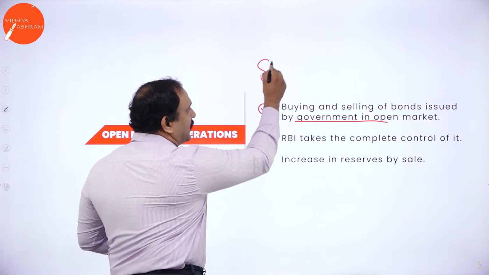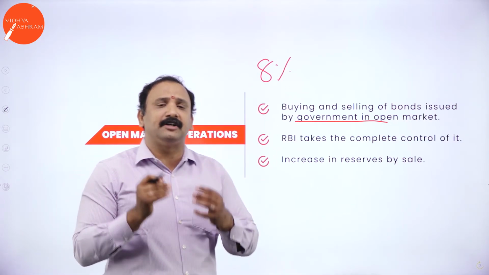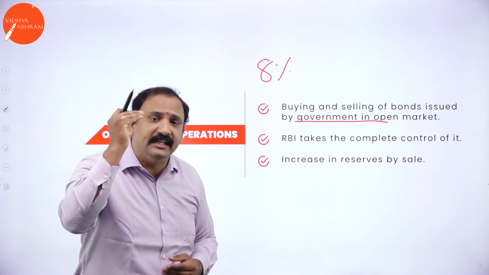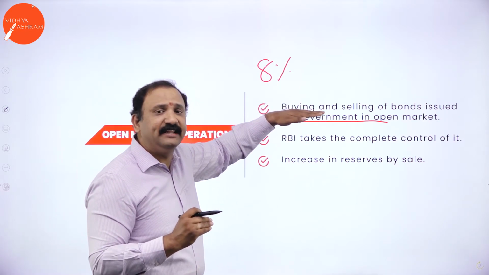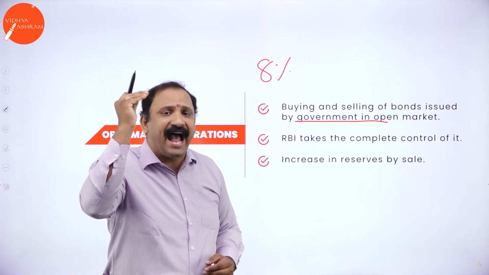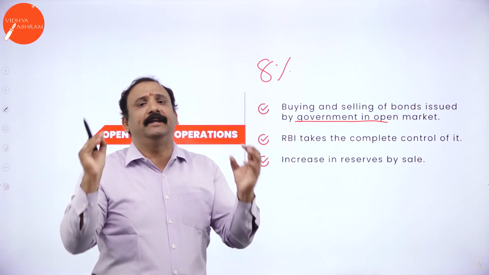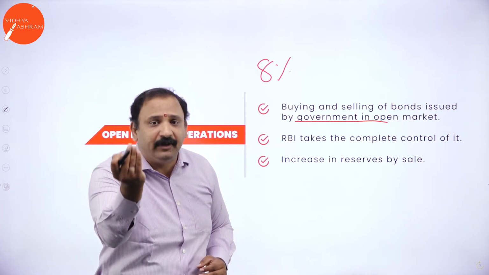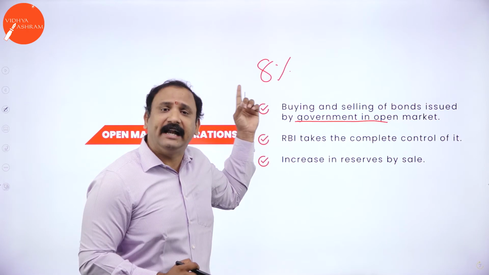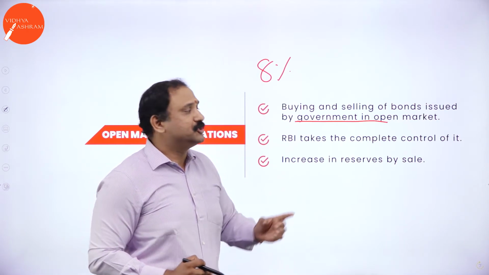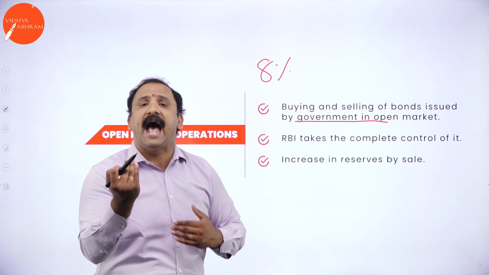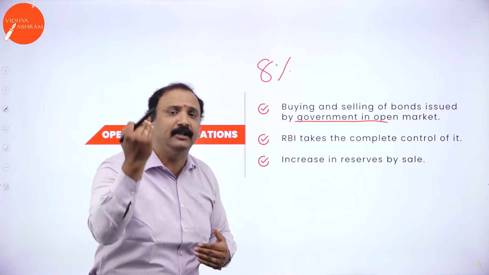Let's say they are issuing a bond at 8%, saying that a railway infrastructure bond or India development bond, India sovereign bond. Like this, if they are releasing some bond, they are buying and selling that bond in the open market. They are issuing it to the public saying that please buy this bond at a particular rate, and after some period of time, that is a fixed period of time, I will buy back the bond from you at a fixed rate of interest, which is very much secured and a promised delivery altogether. So government will do this open market operations in order to transact with the public and take in some money for the development of the country.